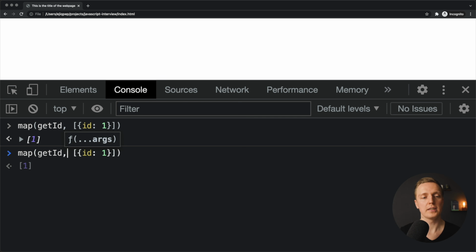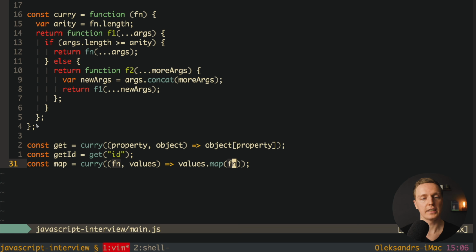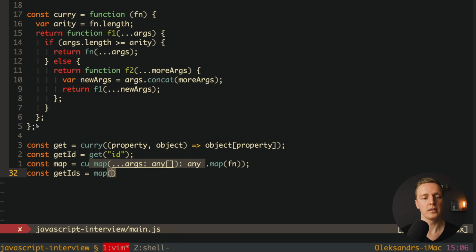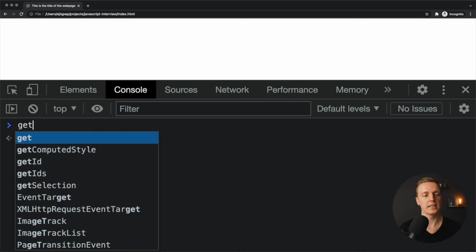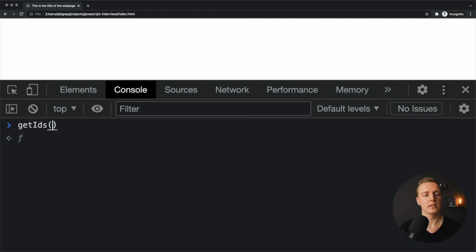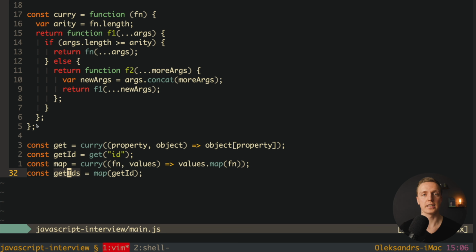And actually here we pass two arguments, but we can also curry it. For example, we can name a function here, const getIds, and here we want to call our map on getId. In this case, we have a partially applied function getIds, and we can use it to get ids from any array. For example, here we're writing getIds, and we're calling this function on the array with objects inside, and we have here id: 1. And as you can see, it is working. And this is exactly the need of the curry to write JavaScript in functional way.